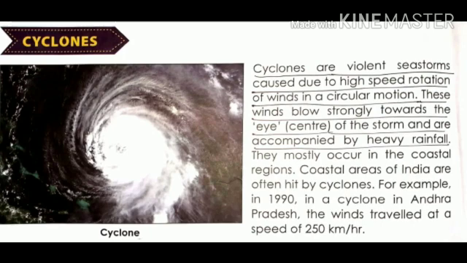These winds blow strongly towards the eye, it means the center of the storm, and are accompanied by heavy rainfall. They mostly occur in the coastal regions. Coastal areas of India are often hit by cyclones. For example, in 1990, in a cyclone in Andhra Pradesh, the winds traveled at a speed of 250 km per hour.